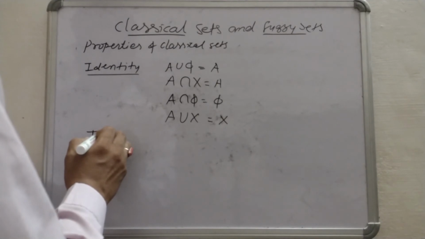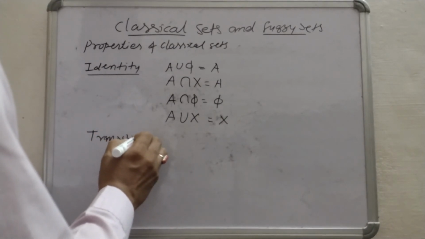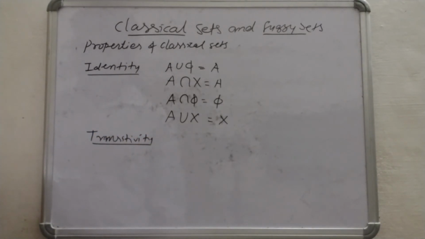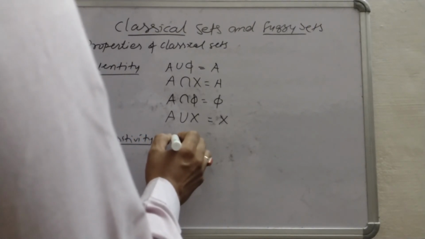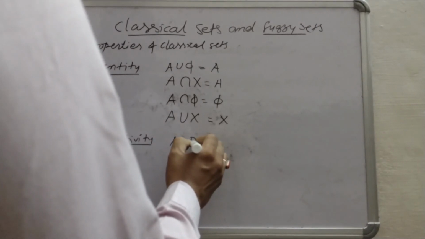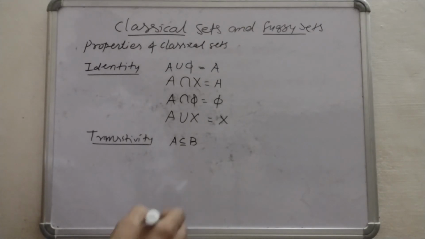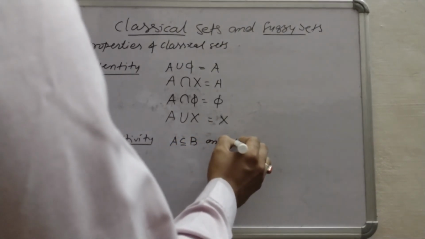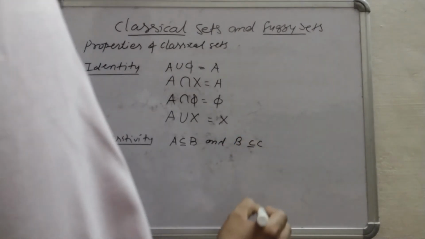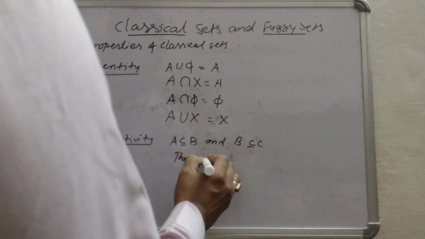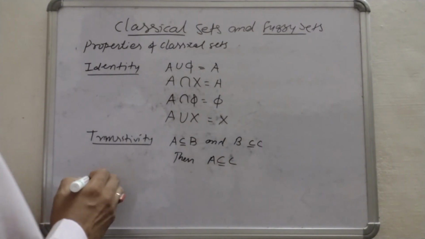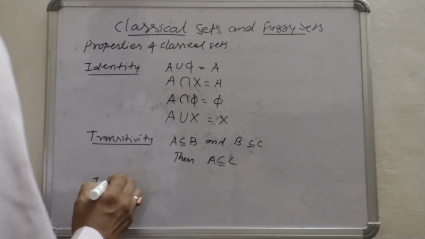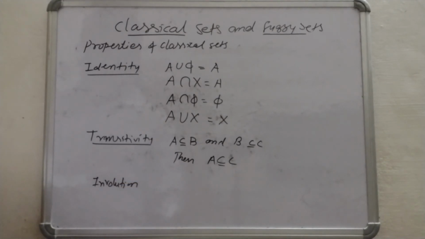Then next is the transitivity. In the transitivity, if we are given that A is contained in B and B is contained in C, then we can write that A is contained in C. And the last one is the involution, double complement.